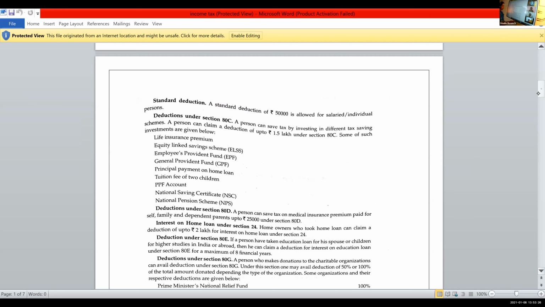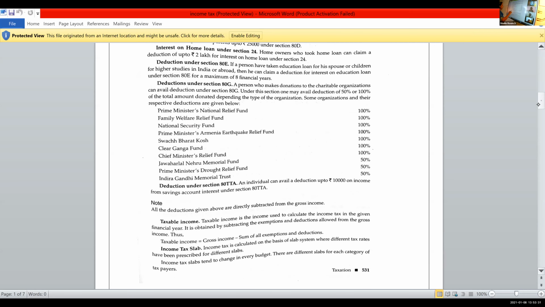Deductions under 80G means charity. If you give donations to the Prime Minister's Relief Fund, Chief Minister's Relief Fund and all, it will be given as a deduction. Then 80TTA means suppose we have a savings account. From the savings account, if you are getting interest up to 10,000, we will get a deduction. All the deductions will be subtracted from the gross income and we will get the net income, the taxable income. So taxable income is gross income minus the sum of all exemptions and deductions.